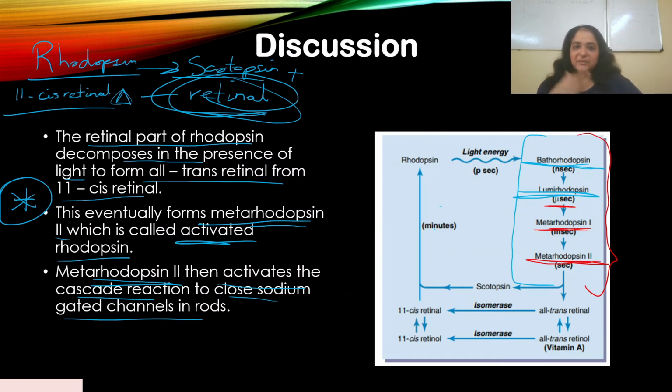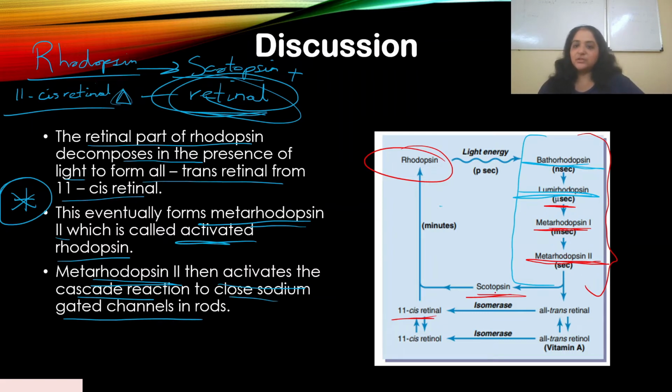Let me add one more thing. Now meta-rhodopsin 2 is formed. Let's say if it has to be converted back to rhodopsin, meta-rhodopsin 2 then splits into two completely different forms, scotopsin and all-trans retinol.